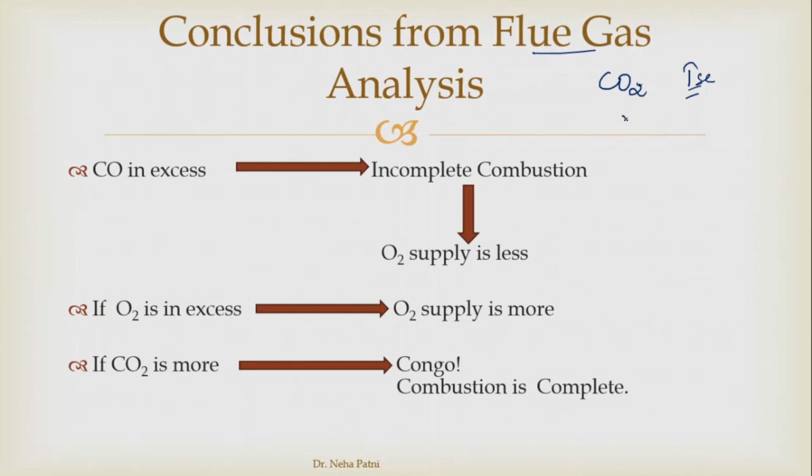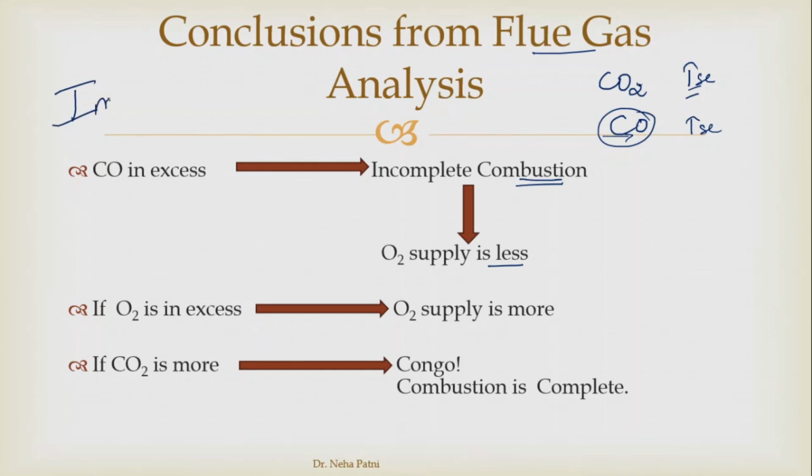Let's say the carbon monoxide level is increased in the flue gas. When you analyze, you find that carbon monoxide is more than the standard value. What do you understand from that? We understand that the combustion is still incomplete, and that is why carbon monoxide is coming in the flue gas. We have to look into why the combustion is incomplete. The second reason could be that the oxygen supply is less. Whatever oxygen we are supplying to the chamber, if it is less, obviously it's going to result in partial combustion.